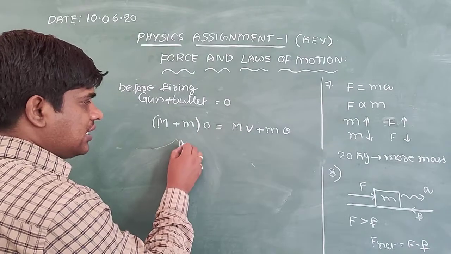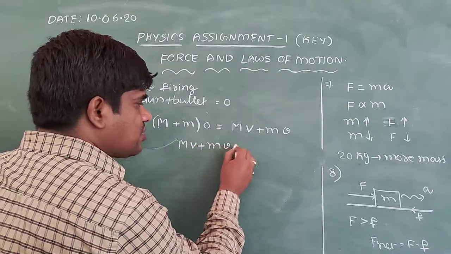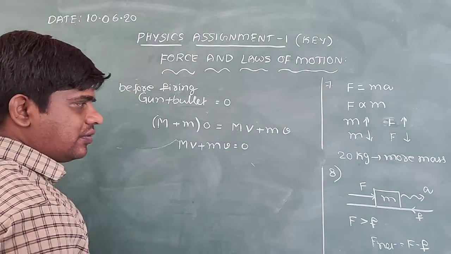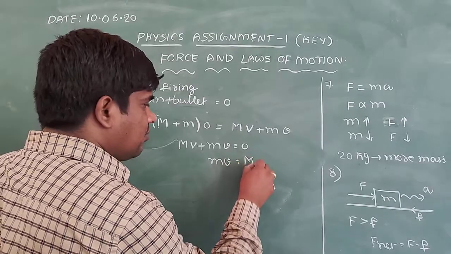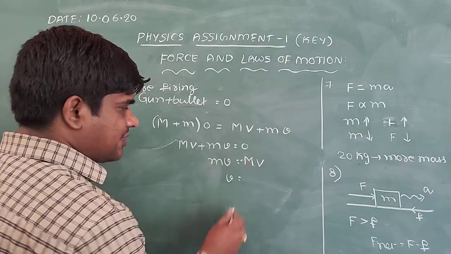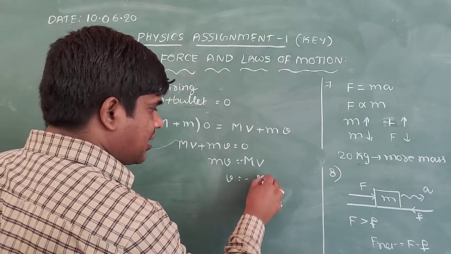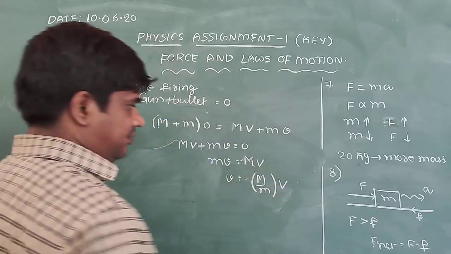What we observe here: MV plus mv is equal to 0, so mv is equal to minus MV. Small v is equal to minus M by m into V.